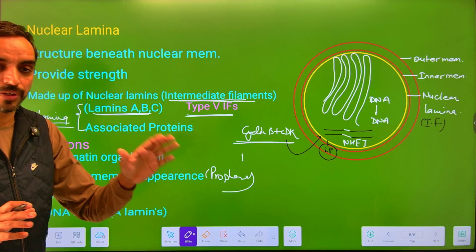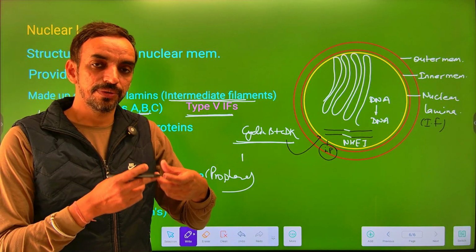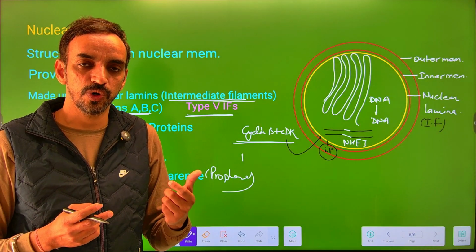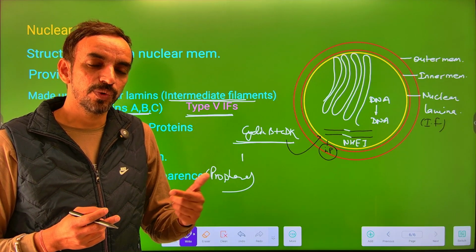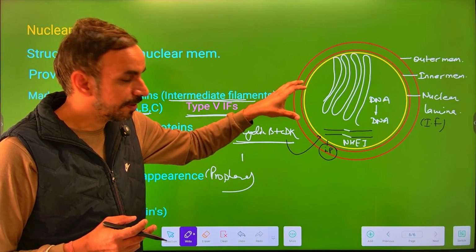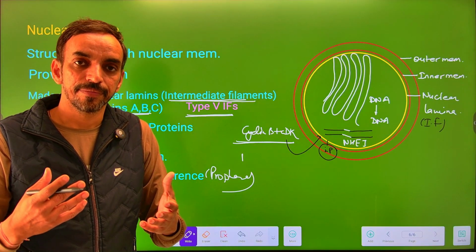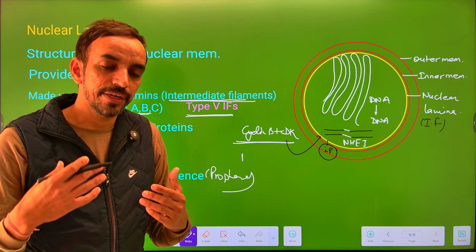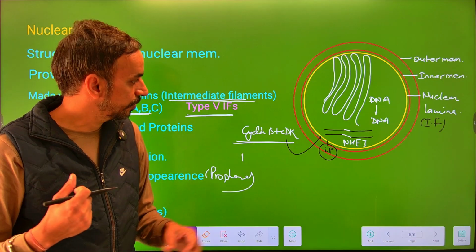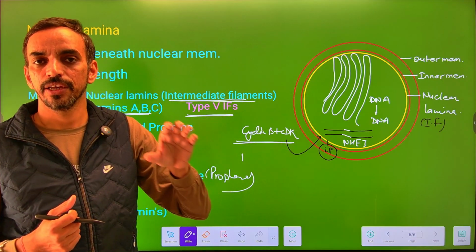So after the repair, to attach both of the strands with each other, the process is called NHEJ, that is non-homologous end rejoining, and the proteins involved in this particular process are proliferated. We can say the nuclear lamina will increase the amount of that particular protein. So they also help in the process of DNA repair.